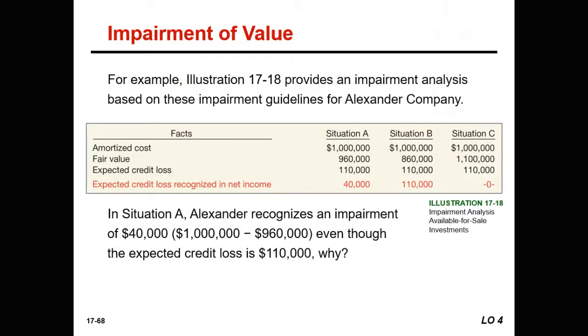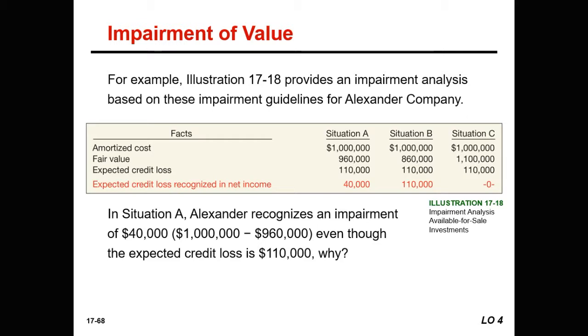So to illustrate that, we use this particular chart. Illustration 17-18 shows an impairment analysis based on these types of impairment guidelines for Alexander Company. We have situation A, B, and C. So for situation A, they have an amortized cost of $1 million. There's a fair value of $960,000. An expected credit loss of $110,000. They can only take an expected credit loss to their net income of $40,000 because that is the difference between the amortized cost and fair value.